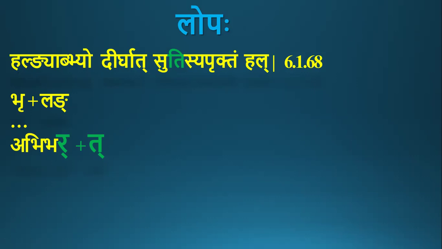The t and s are added to dhatus, since these are tin pratyayas. So we are concerned with only hal. So here repha is a hal letter. So hal letter, if it is followed by aprukta ti pratyaya or aprukta si pratyaya, the s in the sutra, then that takara or sakara of ti pratyaya or si pratyaya, they get deleted.